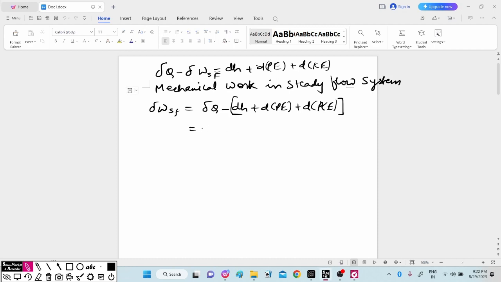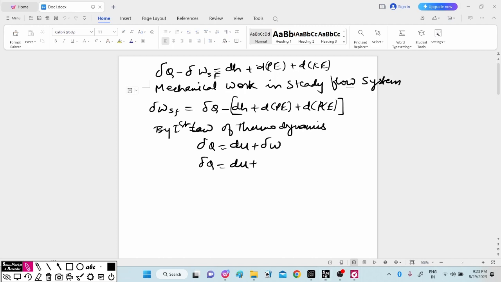Now considering this system as an open system, by the first law of thermodynamics we know del Q is equal to du plus del W, or can be written as del Q is equal to du plus P dV.